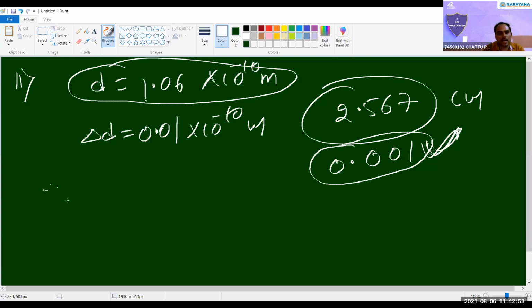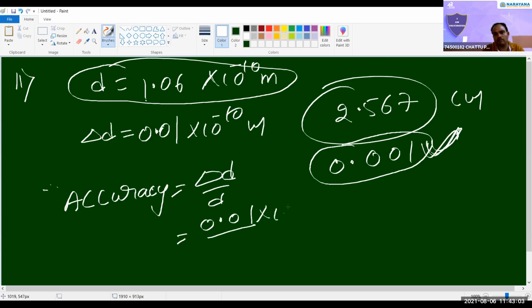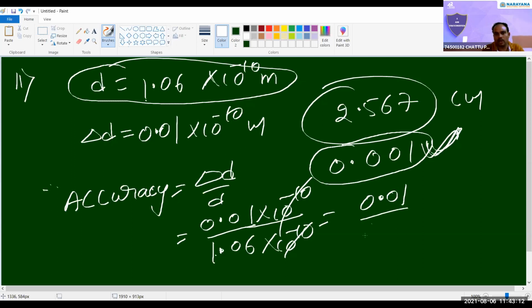So here accuracy becomes delta D divided by T. Delta D is 0.01 into 10 power minus 10, and T is 1.06 into 10 power minus 10. Both will get cancelled: 0.01 over 1.06. It becomes 1 by 106. Third option. This question came so many times. Be careful about this one. Majority of students will make a mistake.